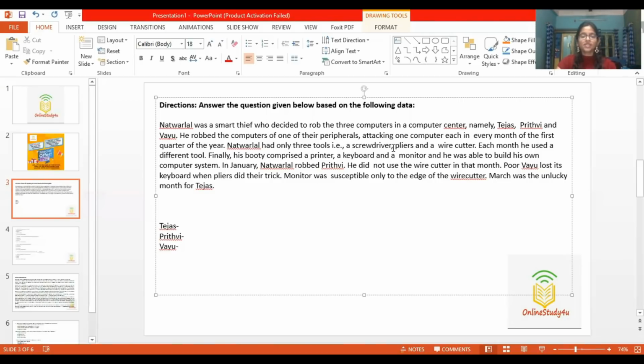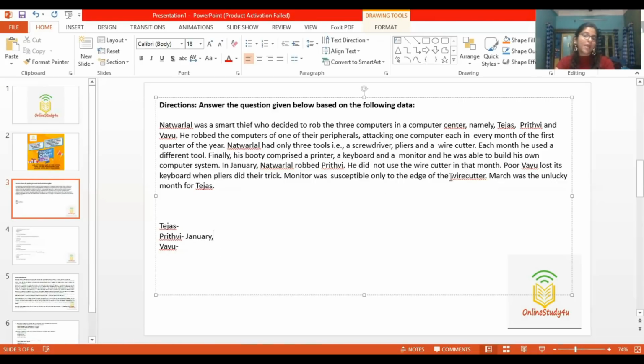Natwarlal had only three tools: a screwdriver, pliers, and a wire cutter. So each month he used a different tool, one for January, one for February, and another for March. Finally, his booty comprised a printer, a keyboard, and a monitor, and he was able to build his own computer system. So there are three peripherals here which he took away from the computers: a printer, a keyboard, and a monitor. In January, Natwarlal robbed Prithvi. Now we begin with the chart. So Prithvi was robbed in January.